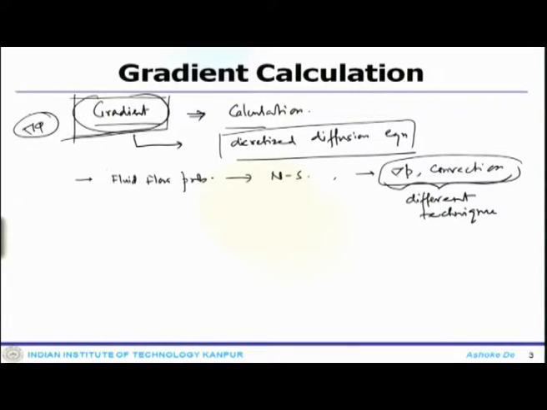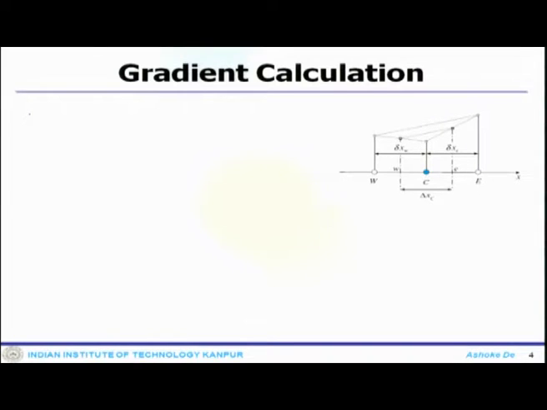So, to start with, we first start with a one dimensional problem. So, let us look at this one dimensional problem. You have a cell here, and this is basically the cell boundary. So, they are delta xc apart. So, the cell width is delta xc, it is in the 1D, and the east node is E and the west node is W.